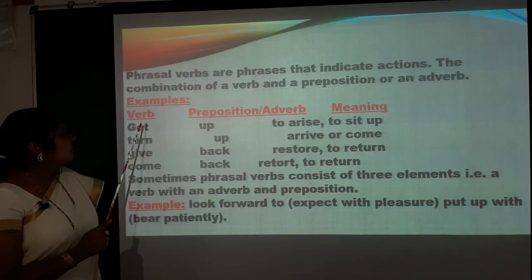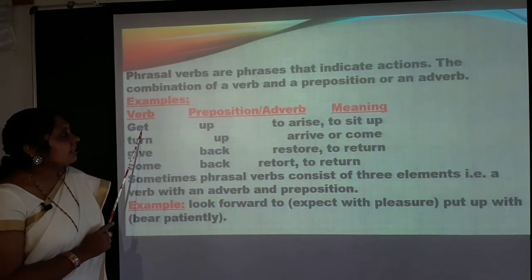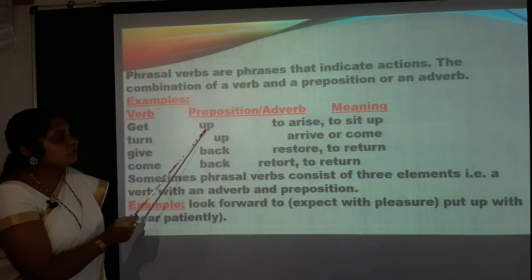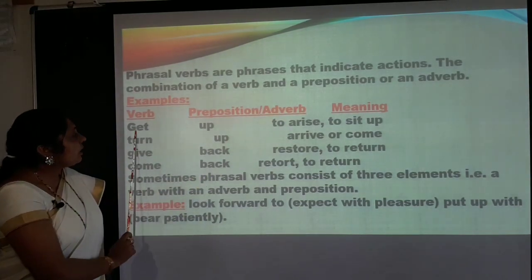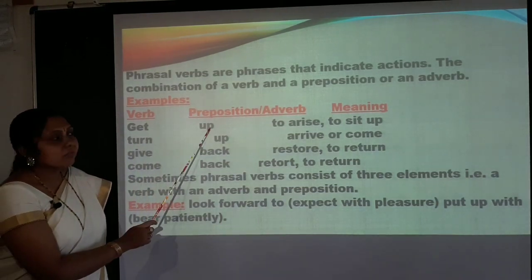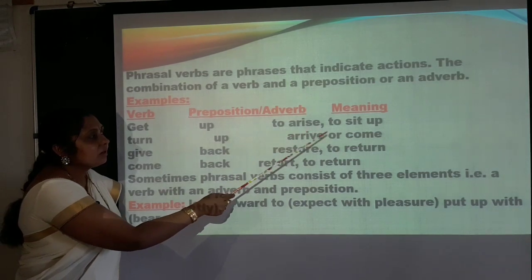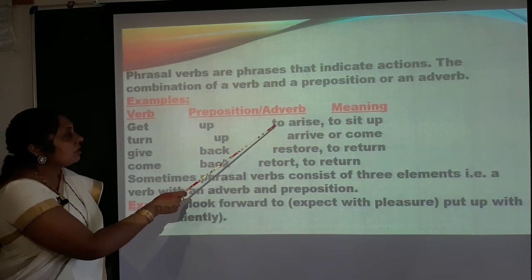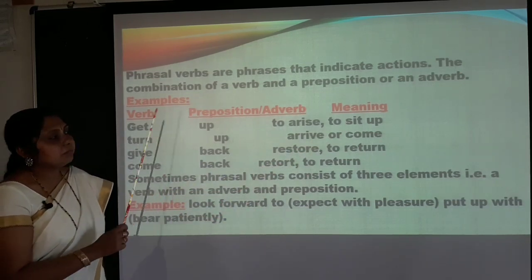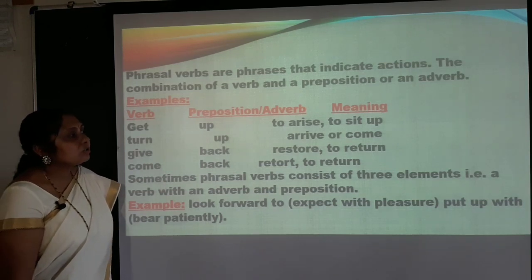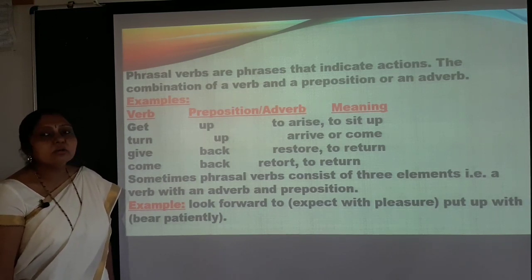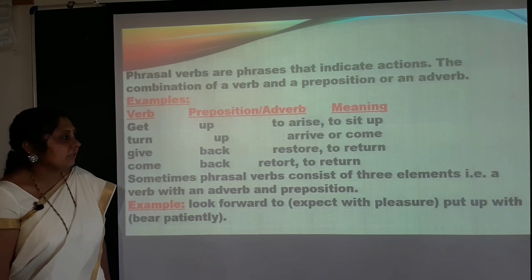Verb: get. The verb taken here is get. Preposition or adverb: here it is up. So it's a preposition. Now together they form a phrasal verb, get up, meaning to arise, to sit up. So these are the two meanings. Get up, that is to arise, to get up in the morning, or to sit up means you are asked to sit up or you have to move from the position of sitting.